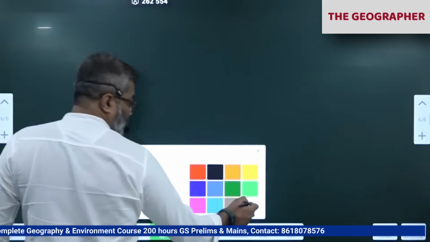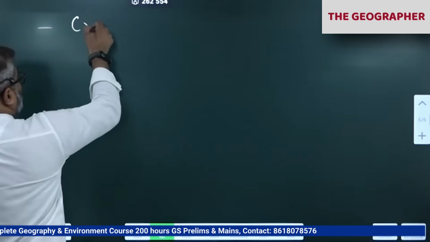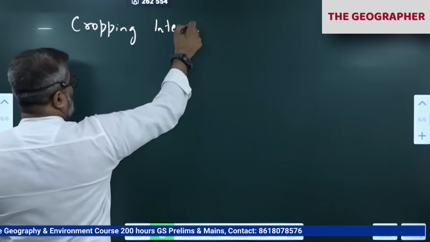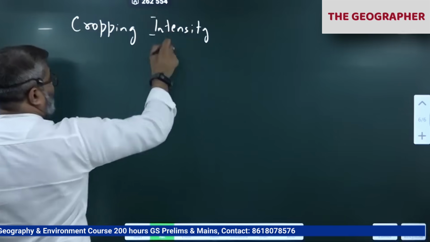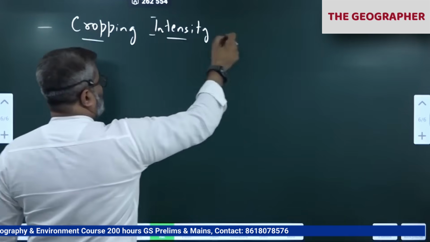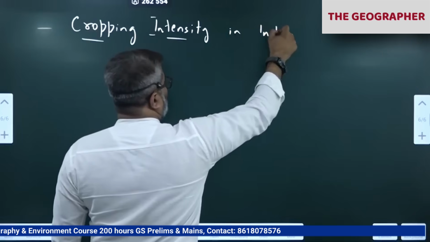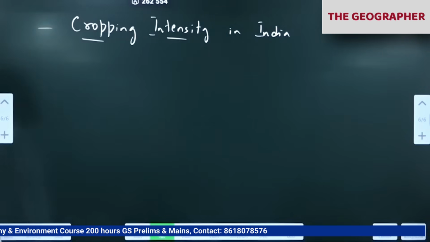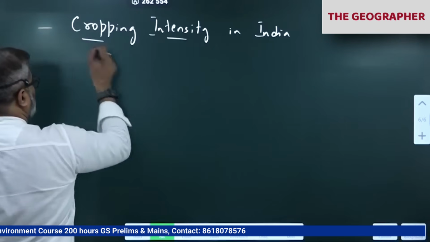Next, cropping intensity in India. Cropping intensity is CI.